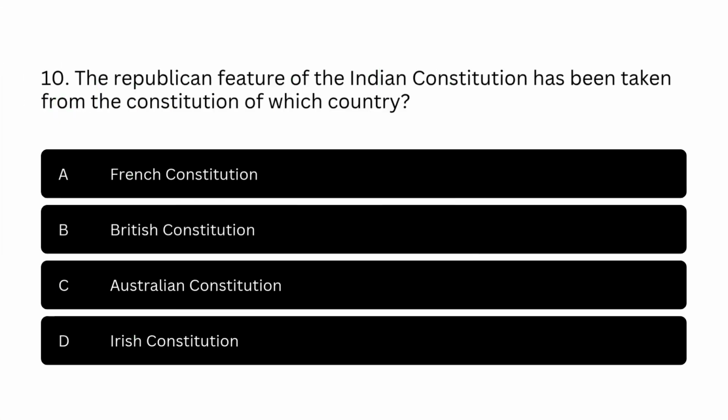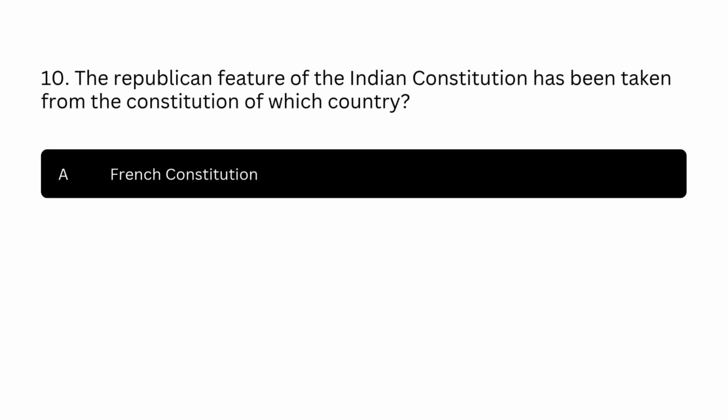Question number 10. The Republican feature of the Indian Constitution has been taken from the Constitution of which country? Option A, French Constitution. Option B, British Constitution. Option C, Canadian Constitution. Option D, Irish Constitution. The correct answer is Option A, French Constitution.